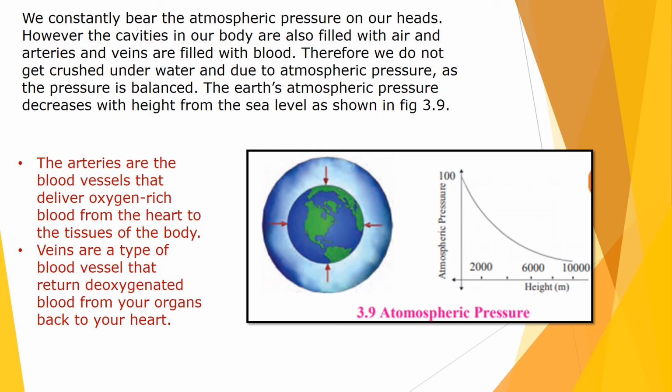Arteries are the blood vessels. They deliver oxygen rich blood from the heart to the tissues of the body. Means they are passing this oxygenated blood from the heart to the tissues of the body. Tissue means a group of cells. Now veins are the type of blood vessel. They carry deoxygenated blood from body organs and give it back to the heart.